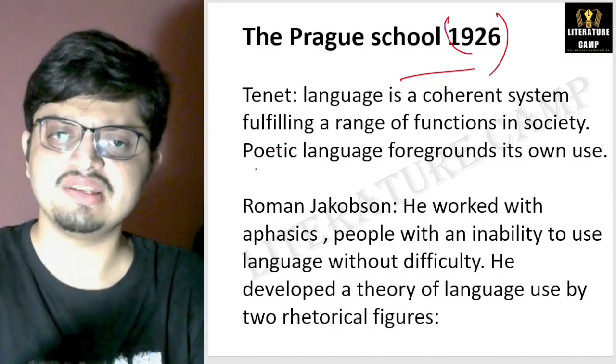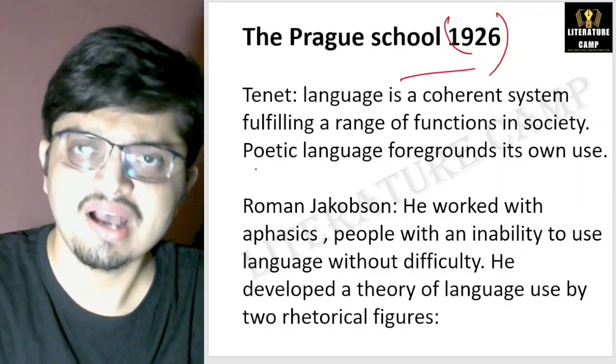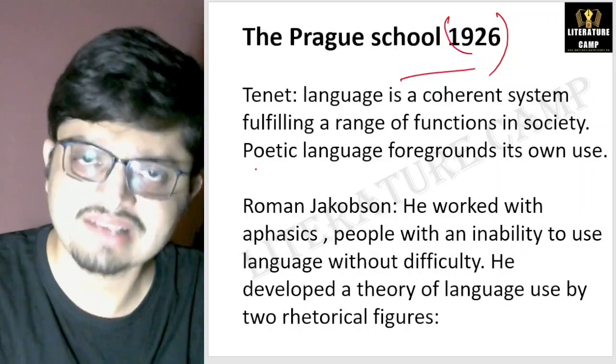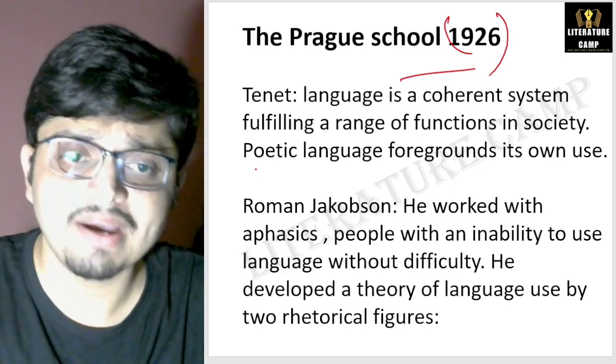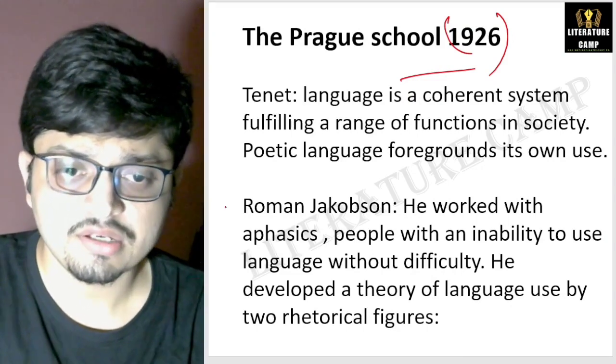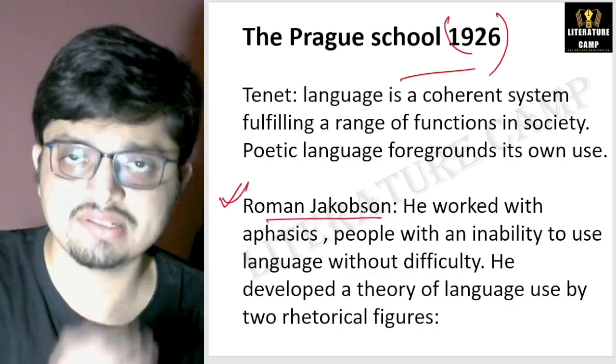Yes, it is a part of structuralism. Formalism is a part of structuralism. I shall be discussing structuralism in my next class. The Prague School, founded by whom? Founded by Roman Jakobson.